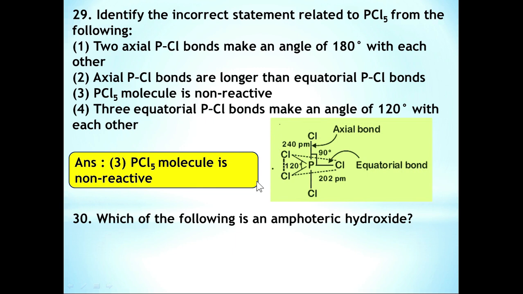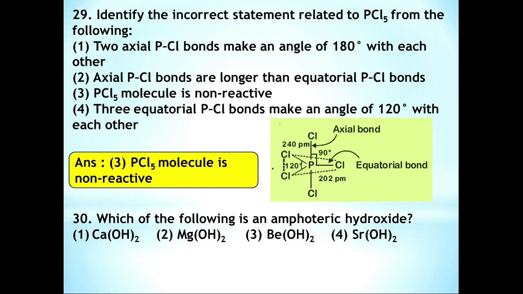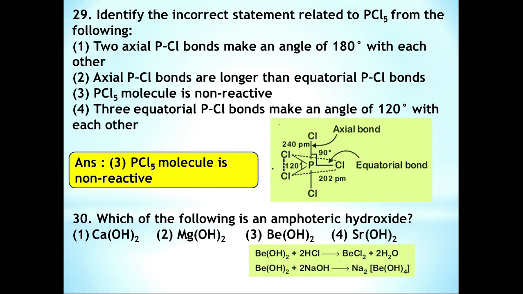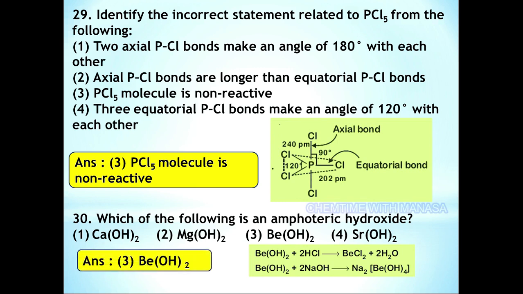Question number 30. Which of the following is an amphoteric hydroxide? Here amphoteric hydroxide means one which reacts with both acids and bases. Here you can observe the reaction of Be(OH)2 with both HCl and NaOH. So it is amphoteric in nature. So option 3, Be(OH)2, is the correct answer.